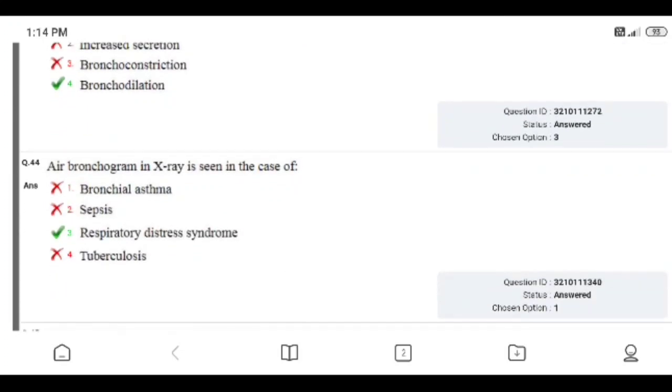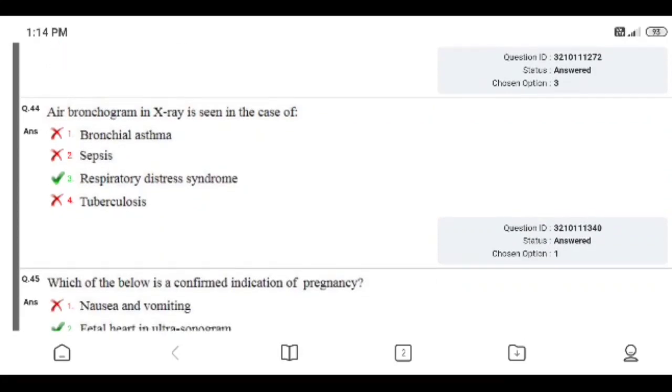Question number 44. Air bronchogram in X-ray is seen in the case of, options: bronchial asthma, sepsis, respiratory distress syndrome, tuberculosis. Right answer is respiratory distress syndrome. I chose option 1, which is wrong. Respiratory distress syndrome.